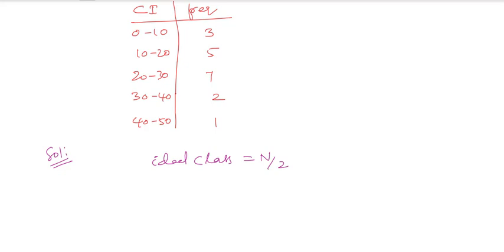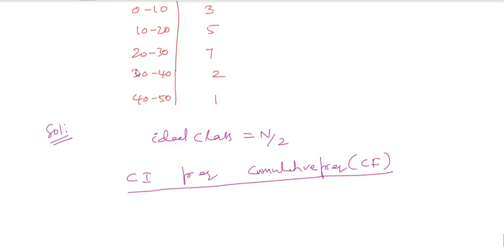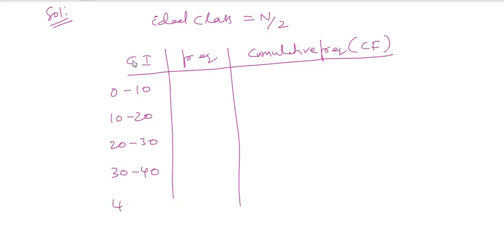So let's check N by 2 here. We have class intervals, frequency, and the cumulative frequency, that is CF. This is 0 to 10, 10 to 20, 20 to 30, 30 to 40, 40 to 50.